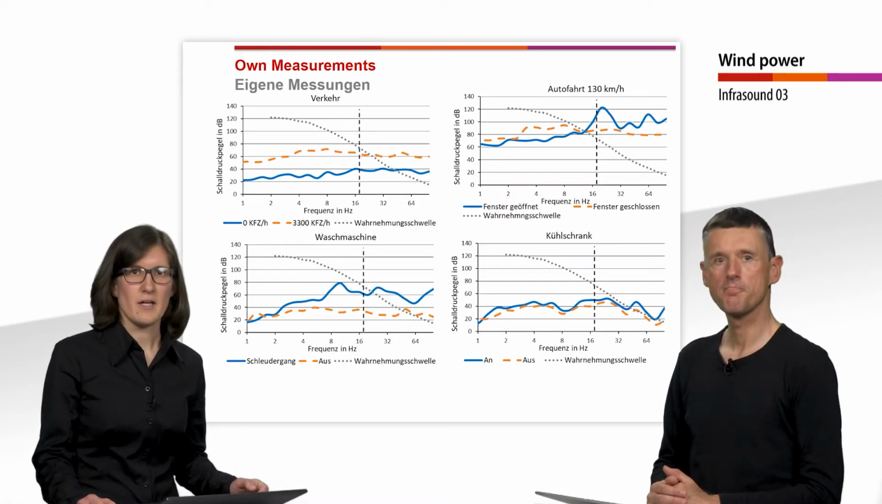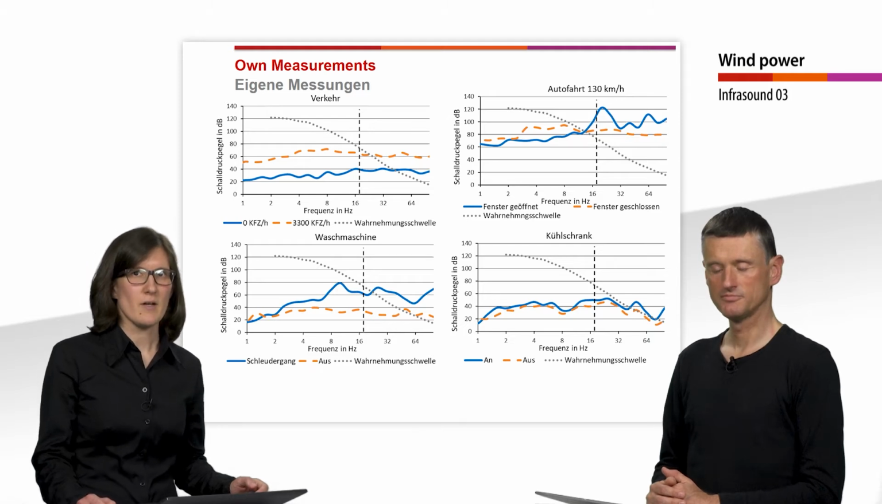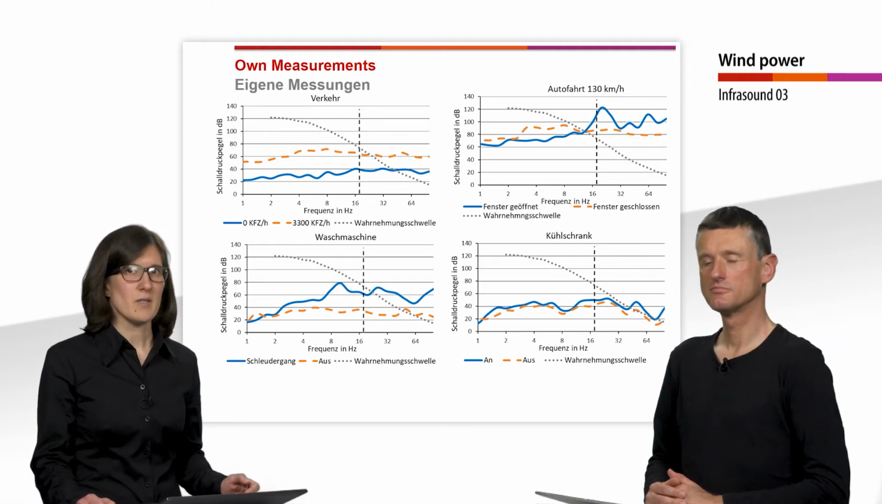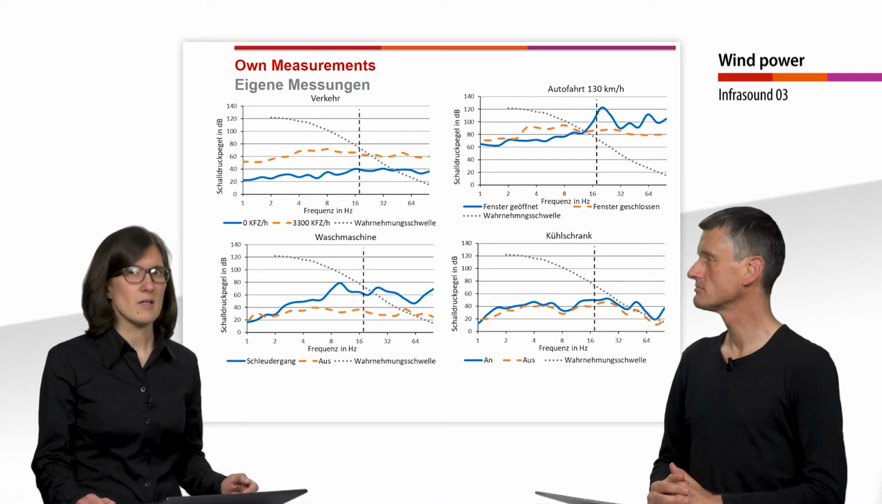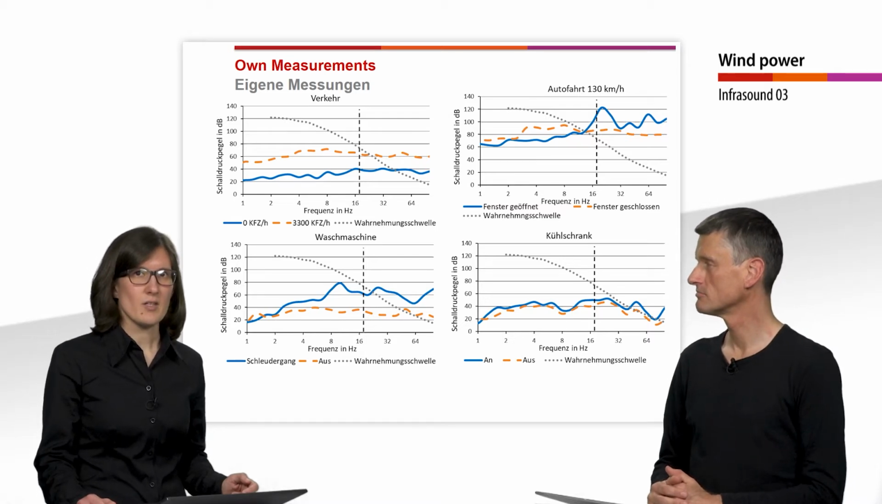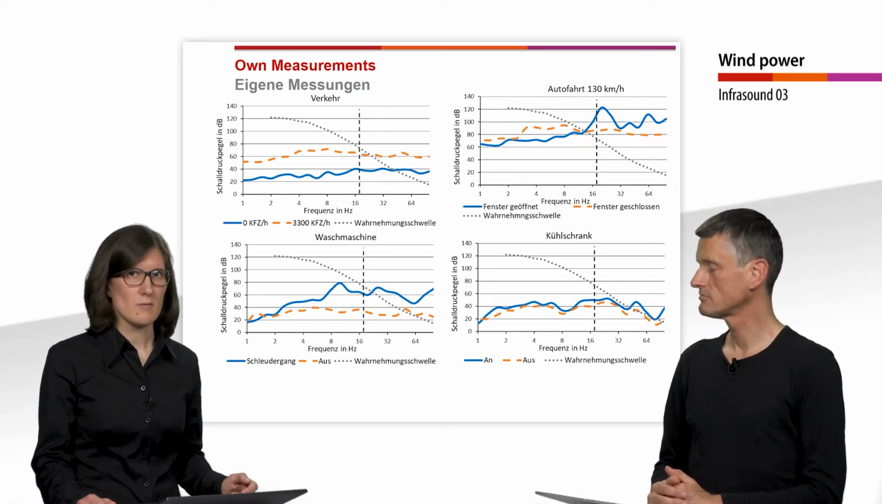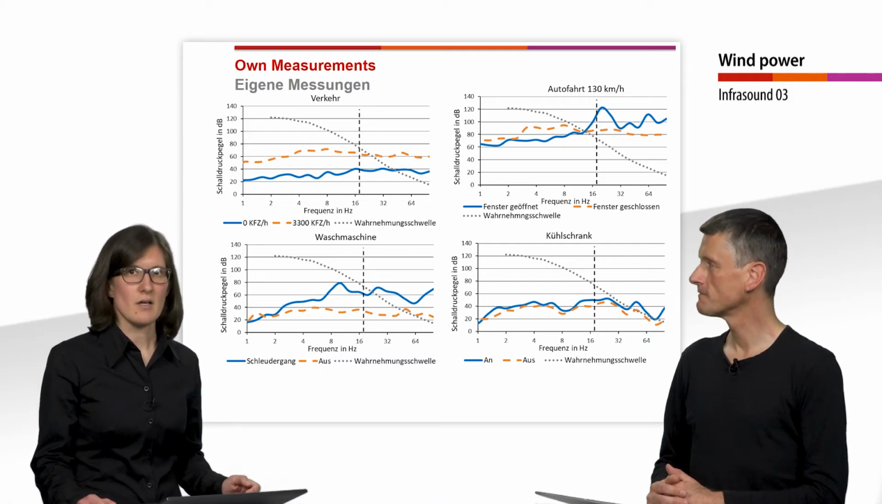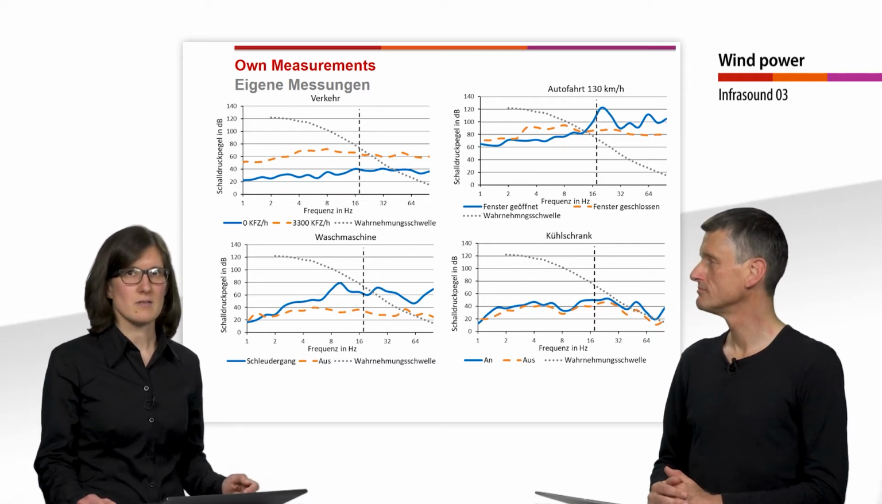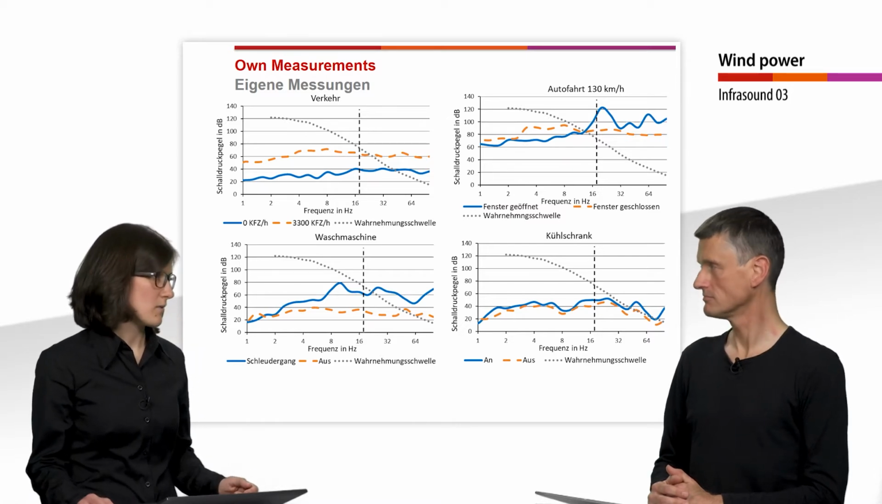The results of the other measurements are shown here. At the top left is a measurement on a road, drawn in blue when there are no cars, and dashed in orange when 3,300 cars are driving per hour. The infrasound level on the busy road is roughly the same as the level of the wind turbine at a distance of 230 meters.